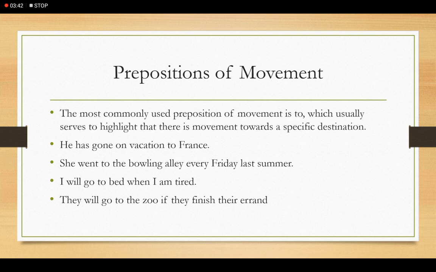So you see, to indicate movement, we generally use to.